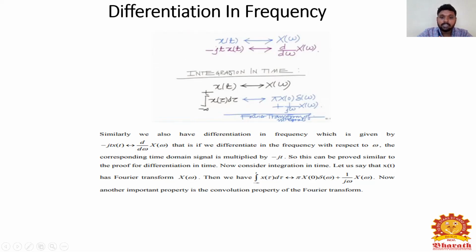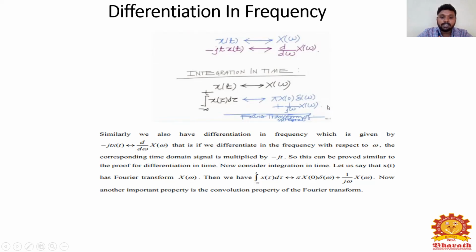Now consider the integration in time. Let us say x of t has the Fourier transform X of omega. Then the integral from minus infinity to t of x of tau d tau gives you pi times X of 0 times delta of omega plus 1 by j omega X of omega.